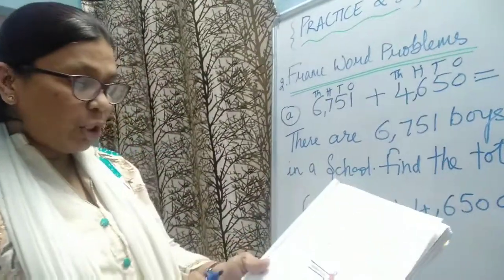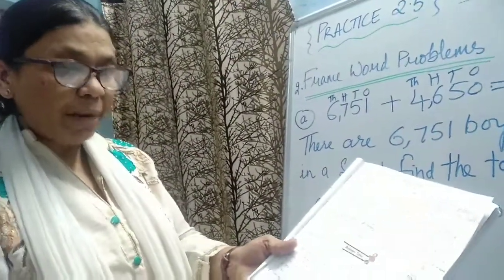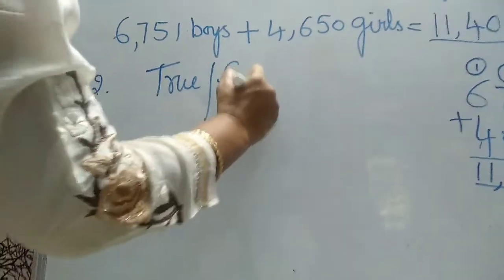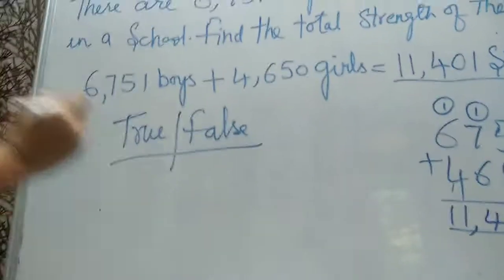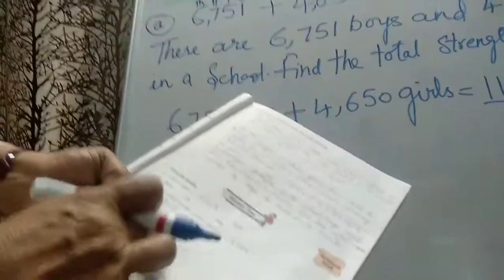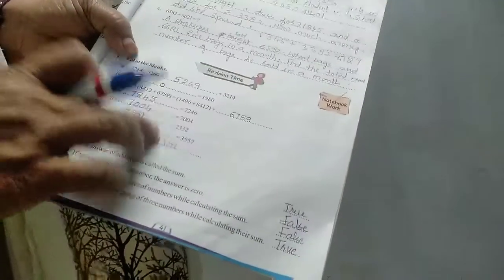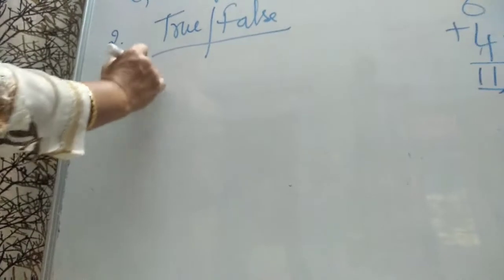Okay. Now let's do true and false here on page number 41. Second one. Already we have done this. Some of you have shown this. Send me this for checking. All have written this correct. This is properties of addition. Now state true and false. First one: the answer of addition is called sum.